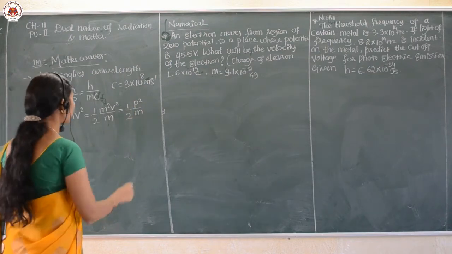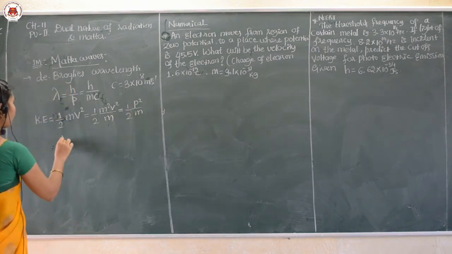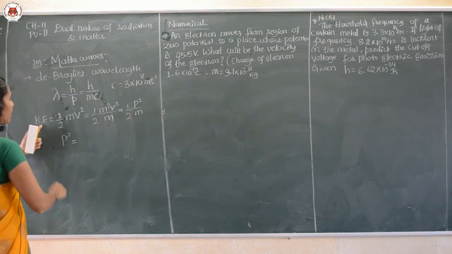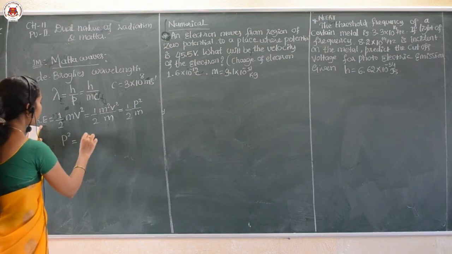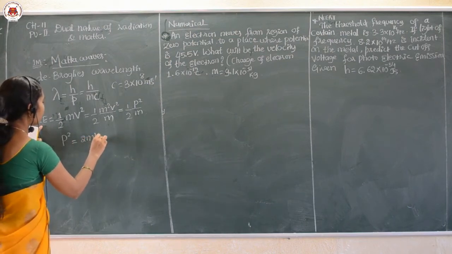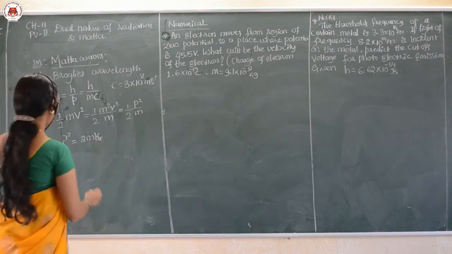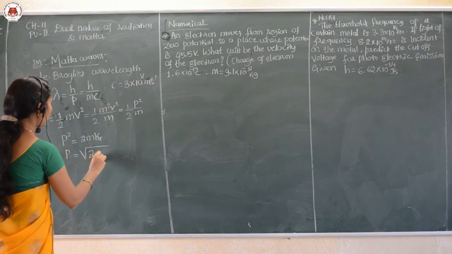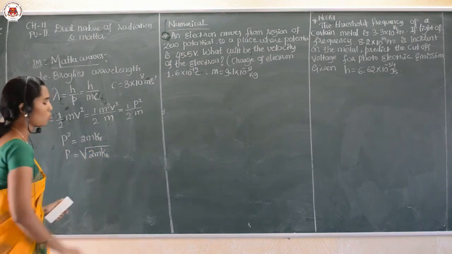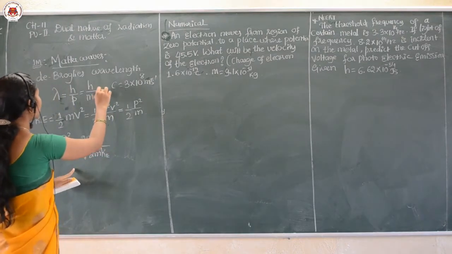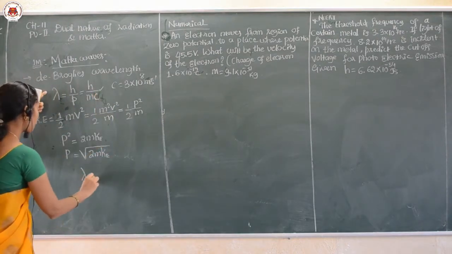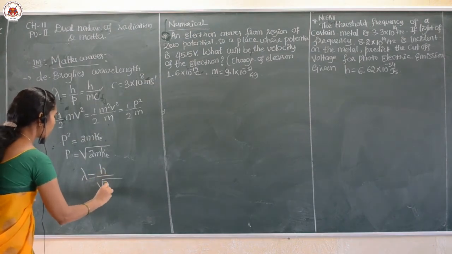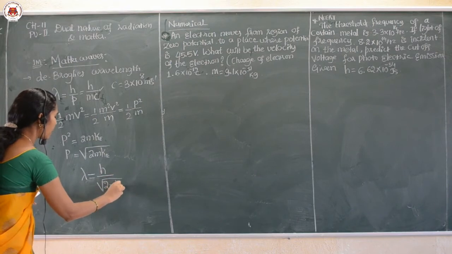Taking the 2m to the left side, we get p square equals 2m Ke, so p equals square root of 2m Ke. So the formula can be changed as lambda equals h divided by root of 2m Ke.